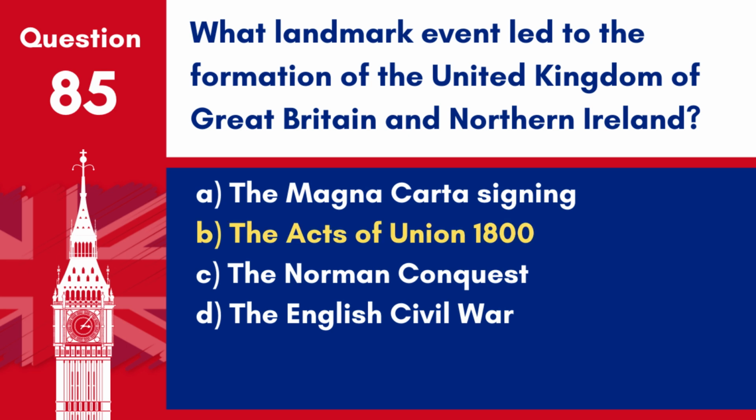Answer: B. The Acts of Union 1800. This set of acts united the Kingdom of Great Britain with the Kingdom of Ireland in 1801, forming the United Kingdom of Great Britain and Northern Ireland.